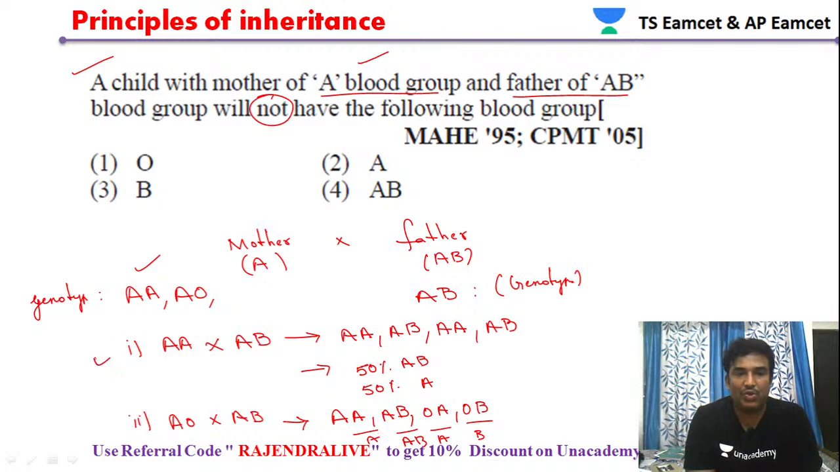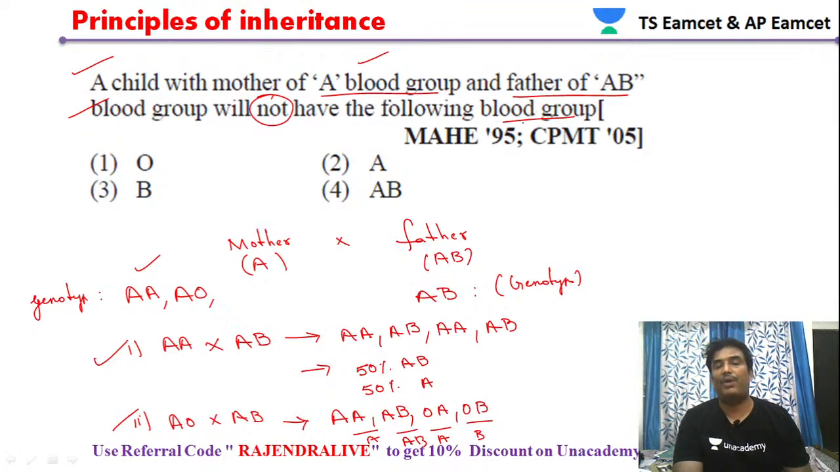Out of these two crosses, we are not getting blood group O. The question is asking which blood group is not formed. So option 1 is considered as the answer in this case, students. We are not able to find blood group O from these two crosses, so we take blood group O as the answer.